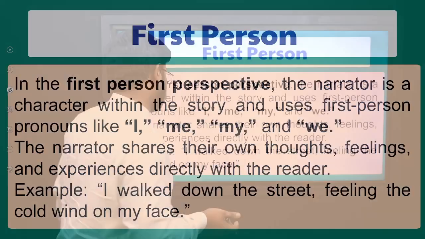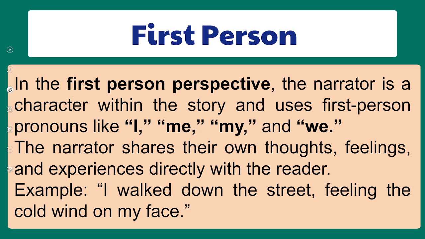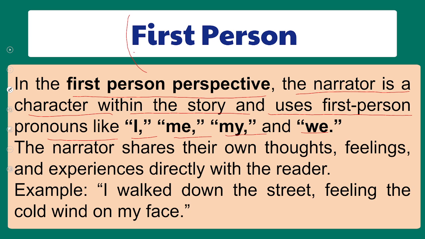So what is first person perspective? In the first person perspective, the narrator is a character within the story and uses first person pronouns like I, me, my, and we. First person narration is there when the character of the story is itself telling the story.